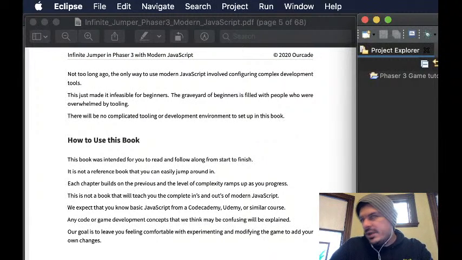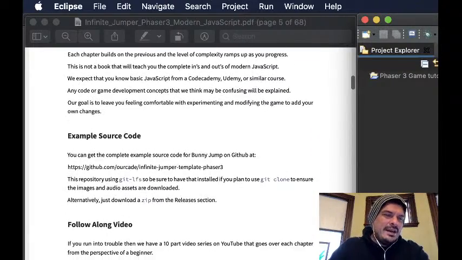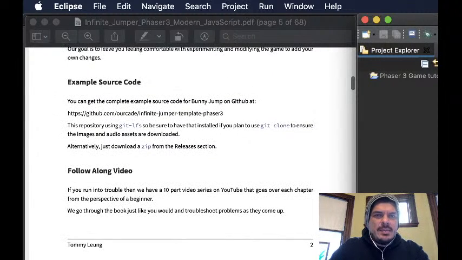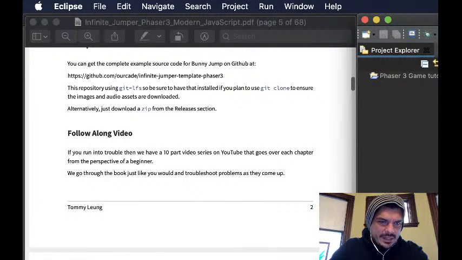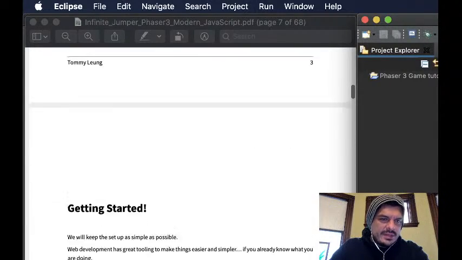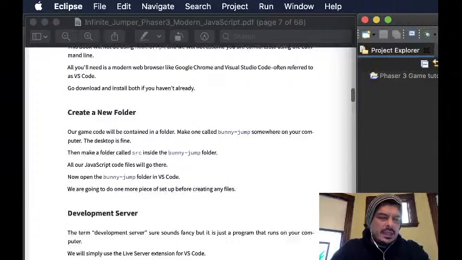Why modern JavaScript, how to use this book. I'm actually going to use this book by live streaming myself while going through all of the tutorials, so that's how I'm going to use the book. Example source code, we could probably grab some of that. I'll probably have permissions barking at me if I try to do any GitHub, Git code. Follow along the video, but this is the video that I am going to be doing on YouTube and see if I get completely lost. This is not going to be using any node or npm.